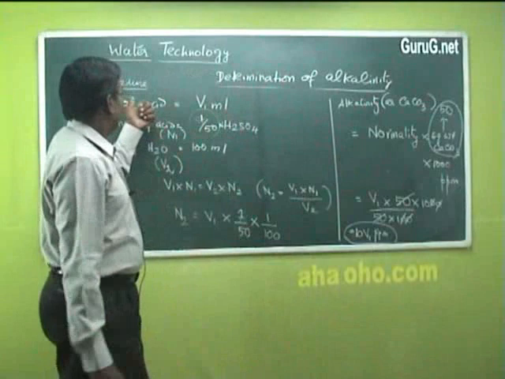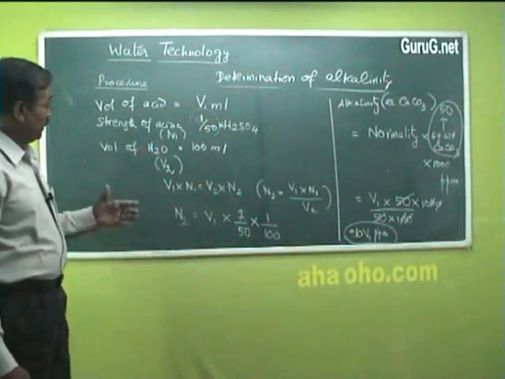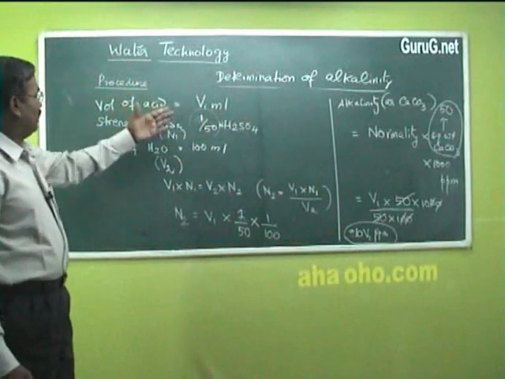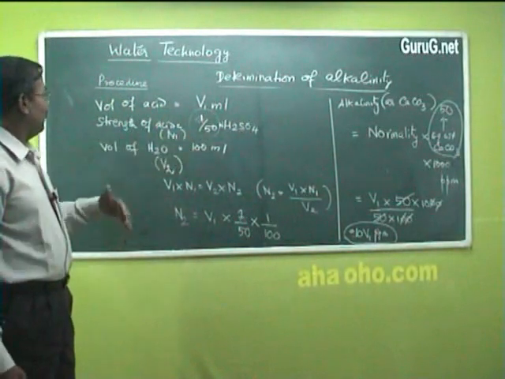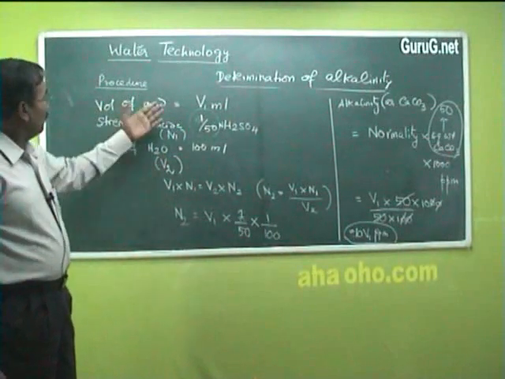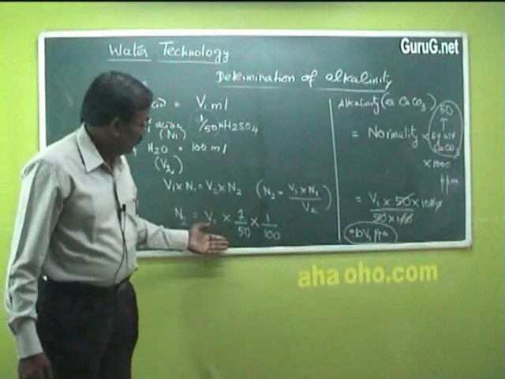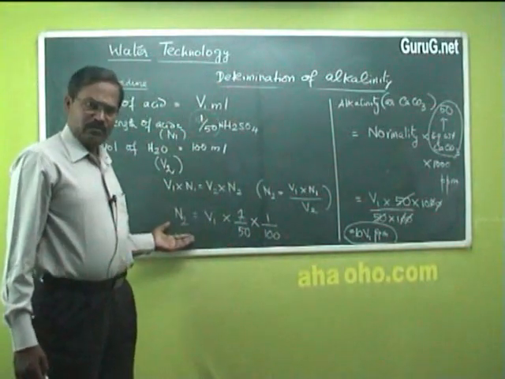So this is phenolphthalein alkalinity. What we have done so far is phenolphthalein. We have taken 100 ml of water, titrated with sulfuric acid, and the volume consumed is V1 ml, and with that we calculated the normality of water.